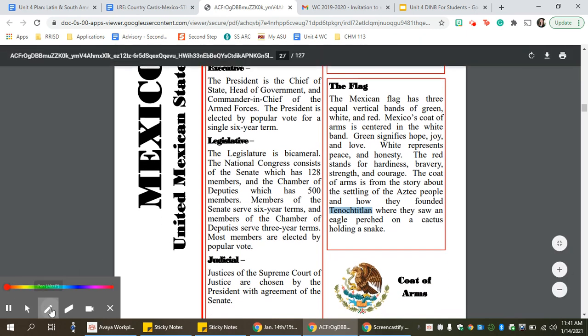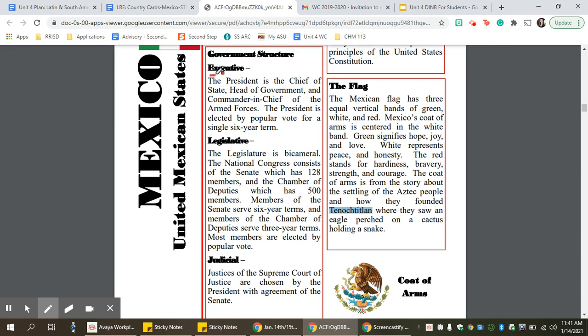They do have an executive branch, a legislative branch, and a judicial branch. In their executive branch, the president is the chief of state, head of government, and commander-in-chief of the armed forces. The president is elected by a popular vote for a single 6-year term. So, popular vote, that means that people do get to vote on who is president.